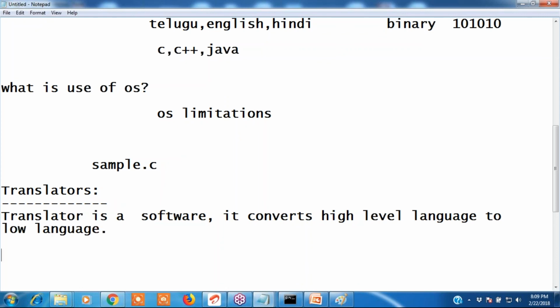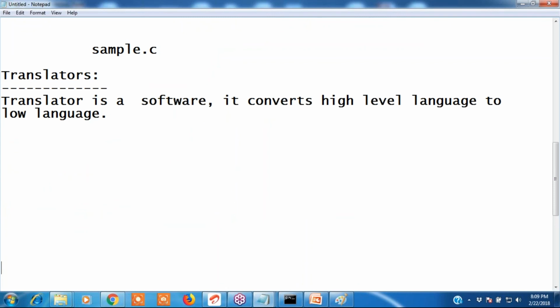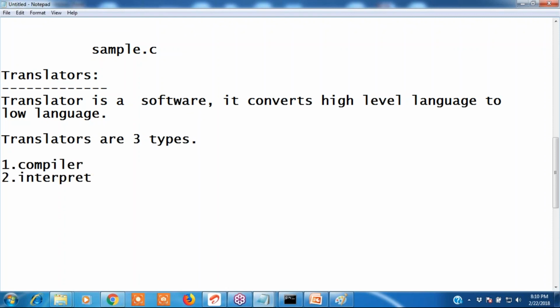Okay, what are the translators? Translators are three types. What are the three types of translator? One is compiler. Second one is interpreter. Third one is assembler. Compiler and interpreter and assembler.